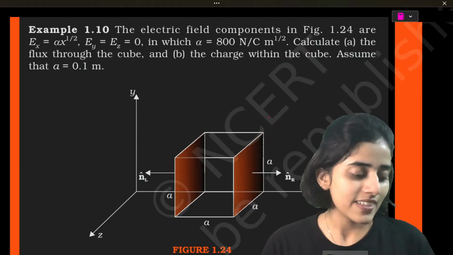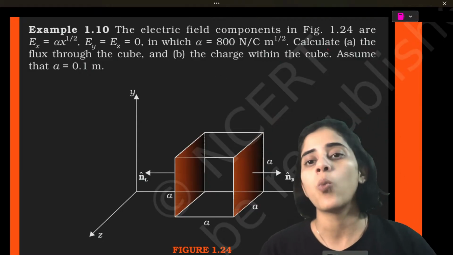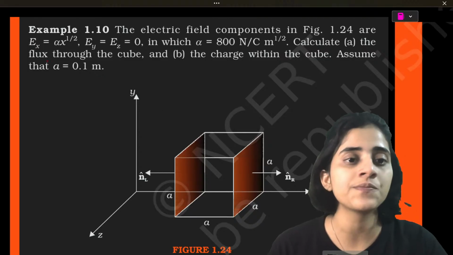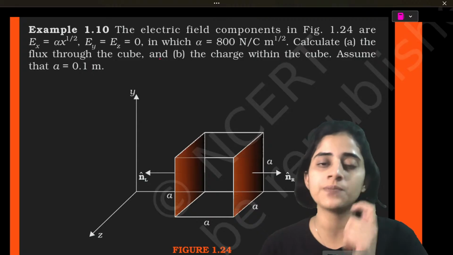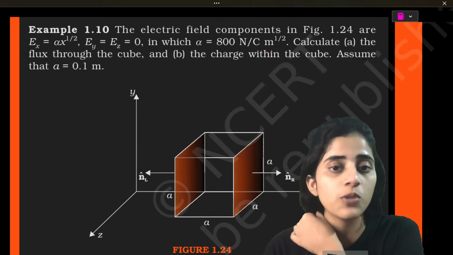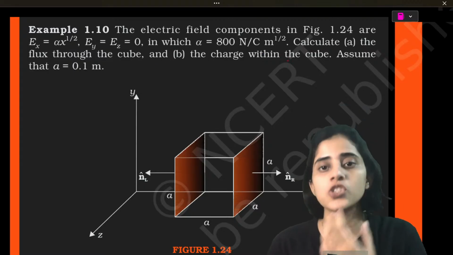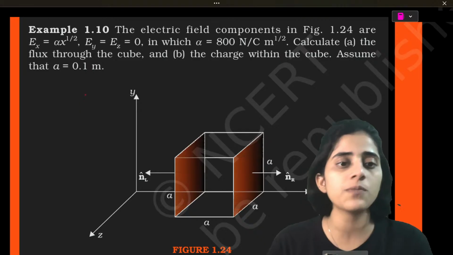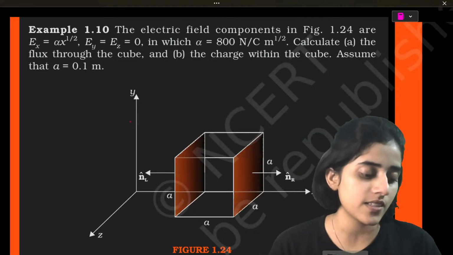Okay. Next question. The electric field components in figure 1.24 are Ex, Ey, Ez. Alpha is this much. Calculate the flux through the cube and the charge within the cube. Assume that A is equal to 0.1 meters.